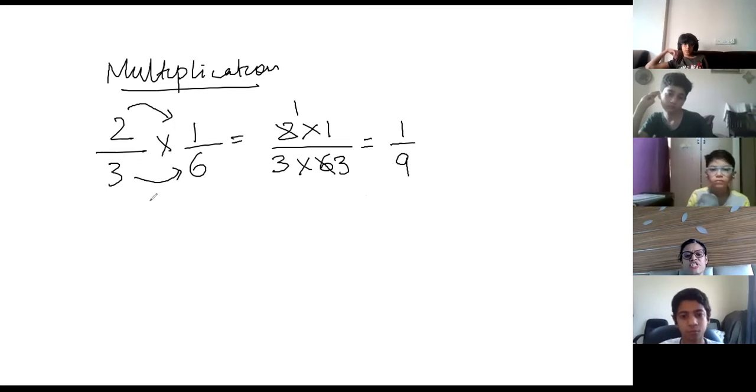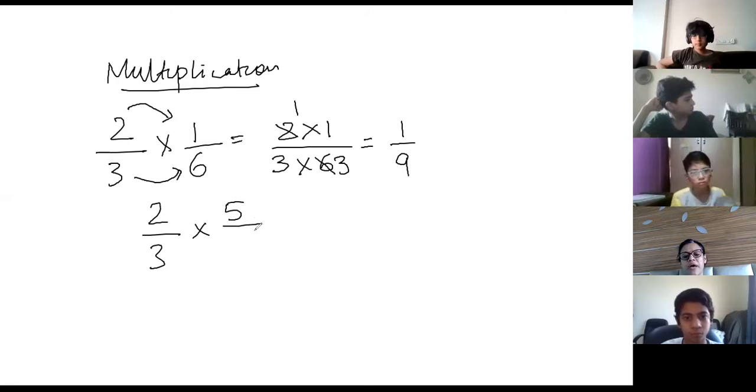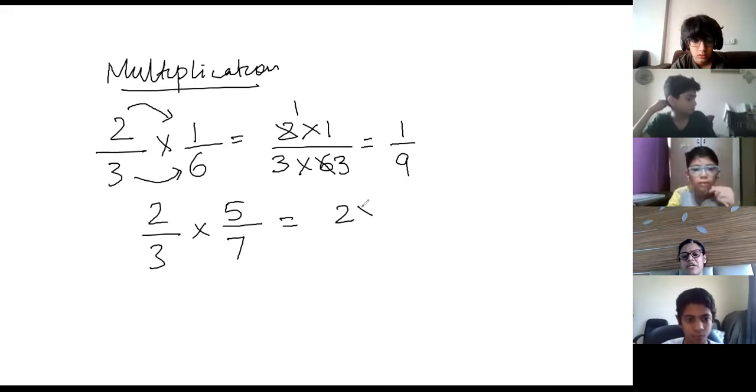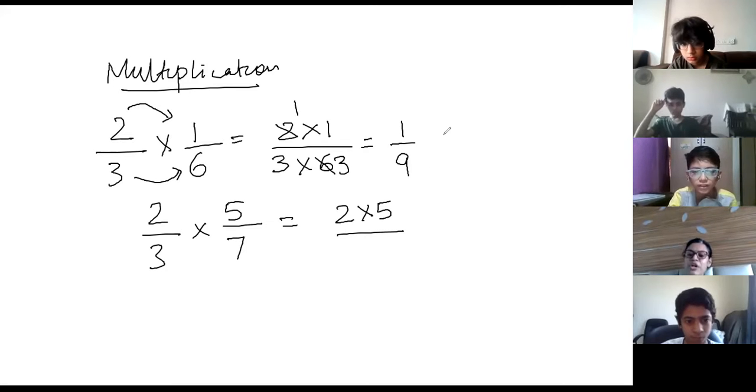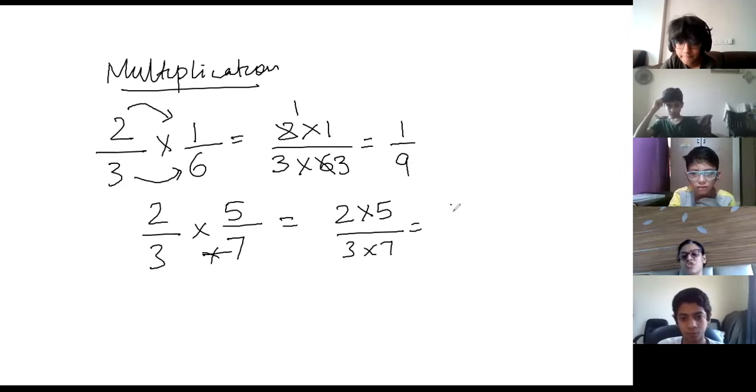One more question I'll do. If you have 2 by 3 into 5 by 7, what will be my answer? Multiply. Ma'am, can't we do 2 multiplied by 5 is 10? You can do that also. And 3 into 7, if you multiply, what is the answer? 21. So 10 upon 21 is the answer.